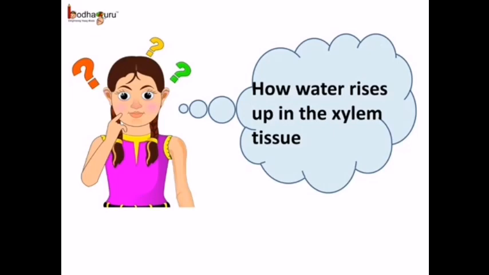Now the question is, how does the water rise up the xylem tissue, or how can the water from the roots reach even the leaves of the very tall trees?